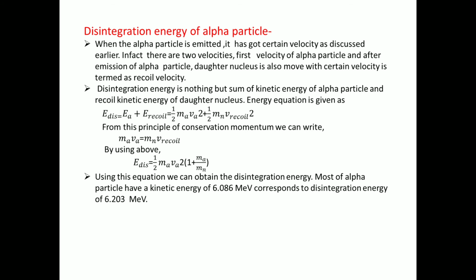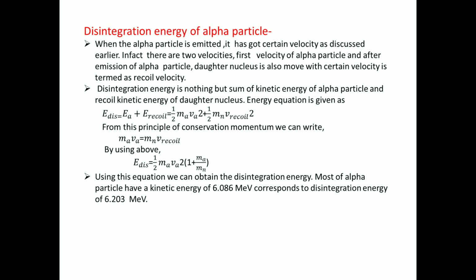By using the above one, we can easily write the above equation as E disintegration energy is equal to 1/2 m alpha V alpha square in bracket 1 plus m alpha by mn. Okay, means in the first equation, we just put V recoil's value from the second equation. Means V recoil is equal to m alpha V alpha divided by m. We just put the value of V recoil in the above equation, and we got the equation of E disintegration.